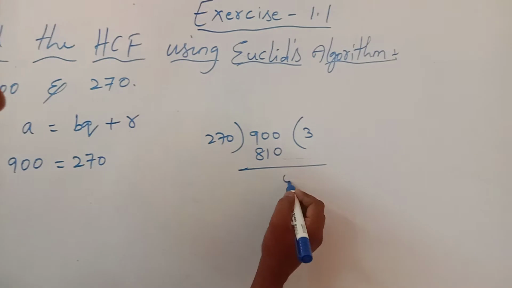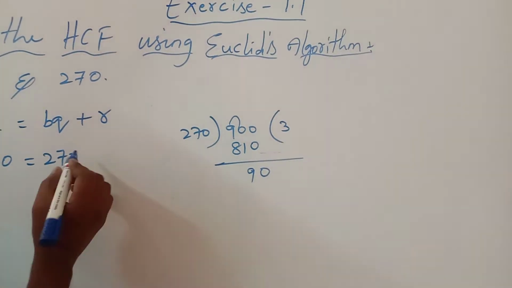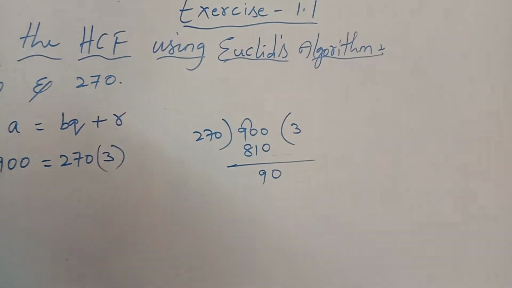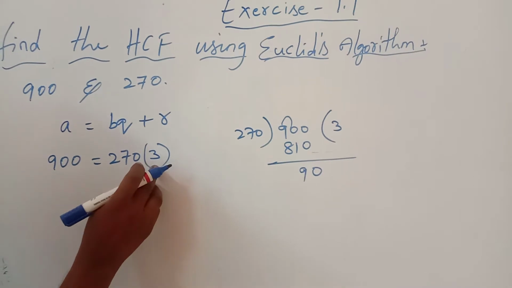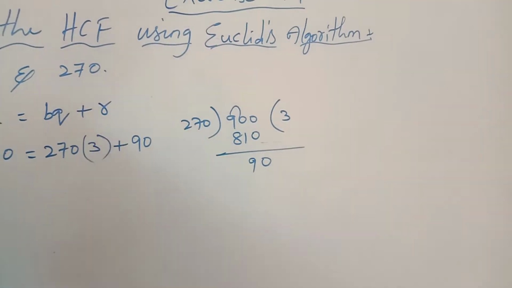So the quotient value is 3. 27 threes are 81, that is 810, plus 90 as the remainder.